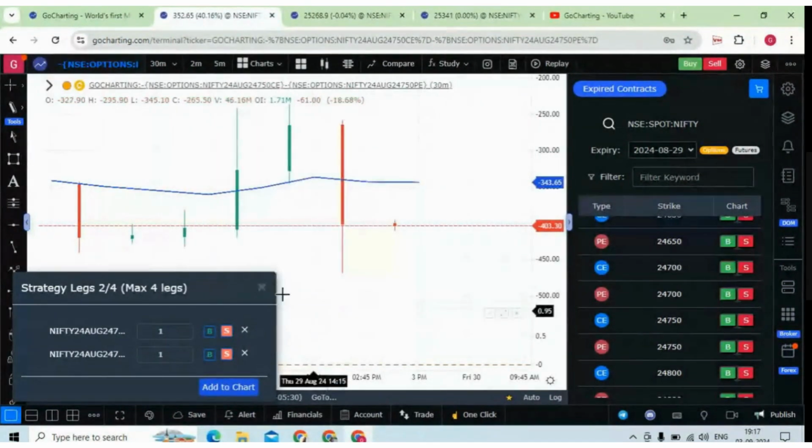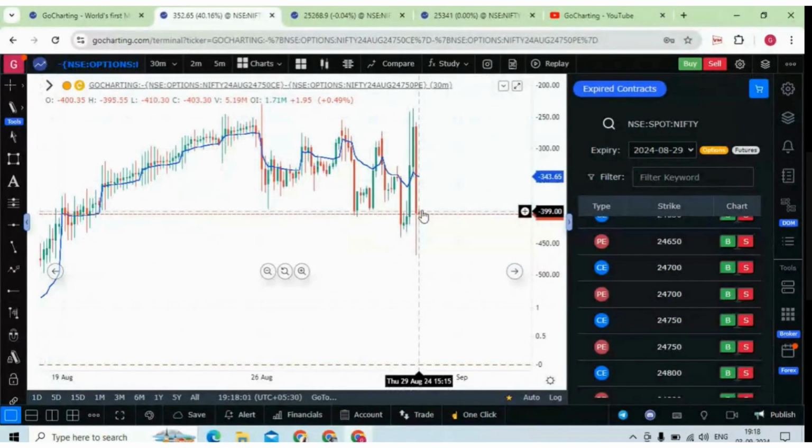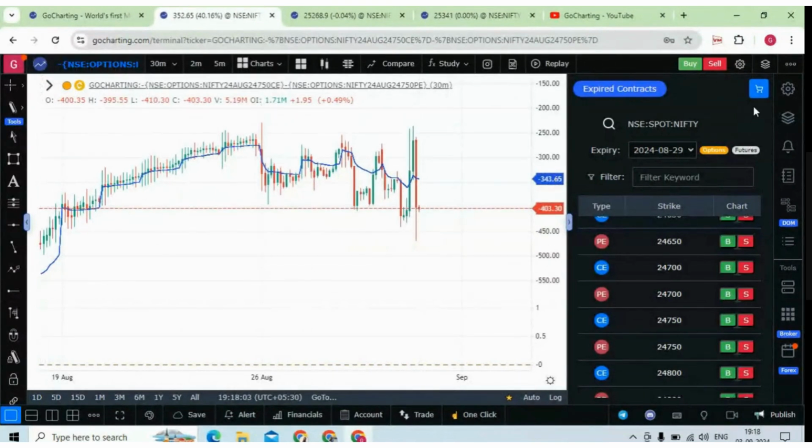Of course it will not have the order flow data for the strategy chart, but you can see this is the strategy chart, and you can do your backtesting over here. So this is an important feature in GoCharting. Now I think we have covered the right widget bar.